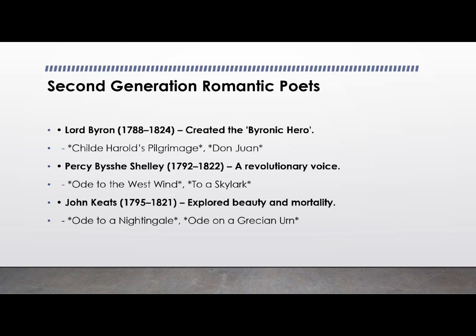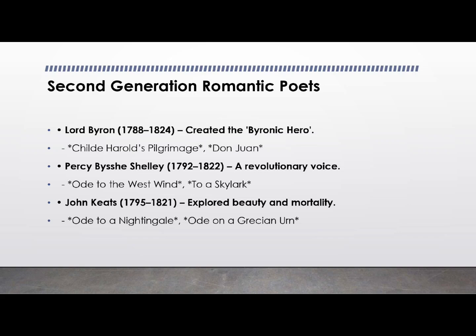Okay, next there is John Keats, who was born in 1795 and he died in 1821. So John Keats was the most famous poet of the second generation Romantic poets, because his poems are mostly famous for sensory rich poetry, and it explores beauty and mortality. So some of the key works of John Keats are Ode to a Nightingale, Ode on a Grecian Urn, To Autumn, Ode to Psyche, Ode on Melancholy. So these are some of the most famous works or poems of John Keats.